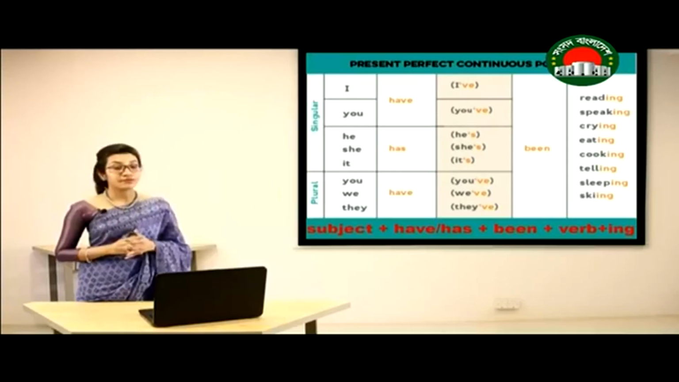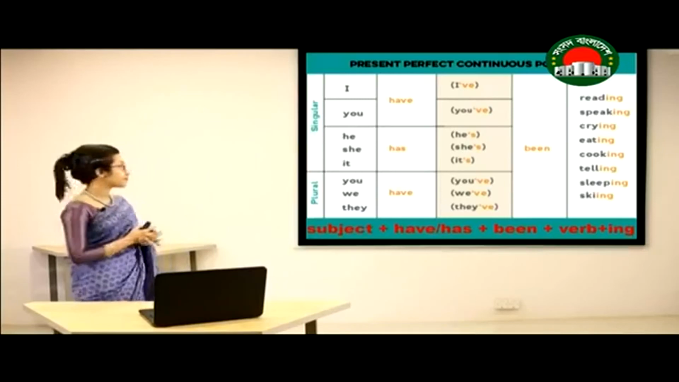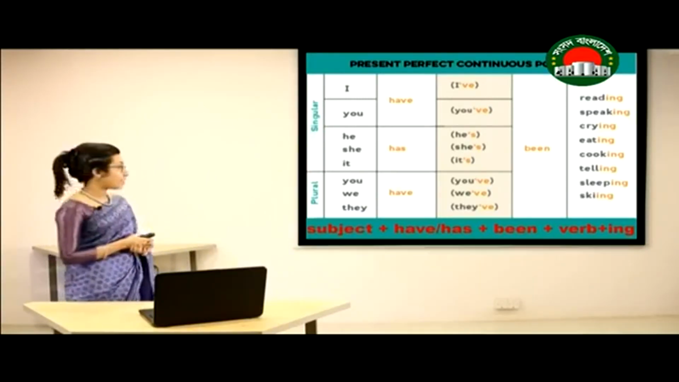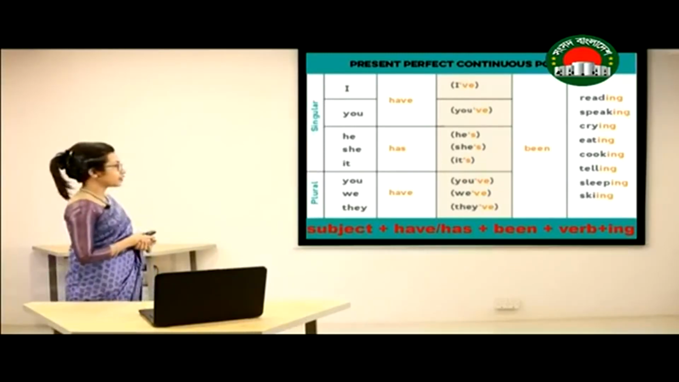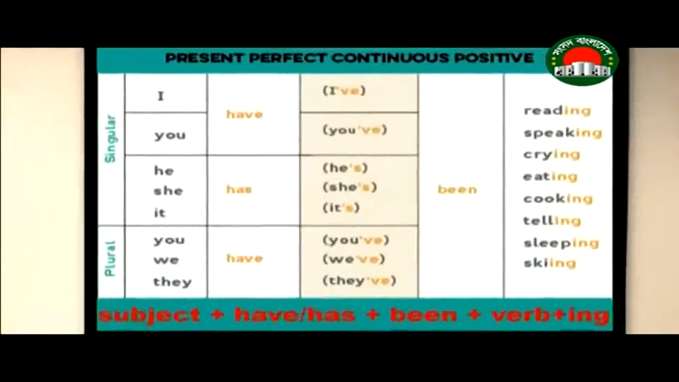If you use present perfect continuous tense in a positive sentence, the structure is as follows. At first, we are going to have the subject, then we are going to have have or has, we are going to use been, and then we are going to have verb plus ing. For example, I have been speaking, I have been reading, he has been crying, she has been cooking,